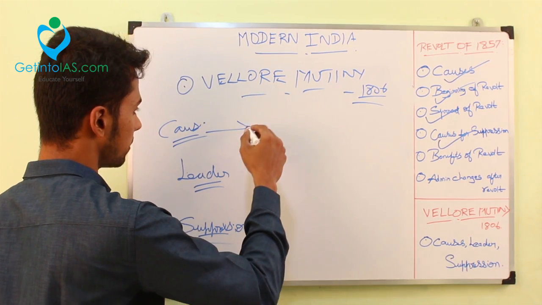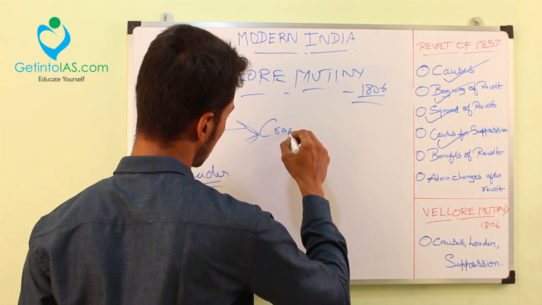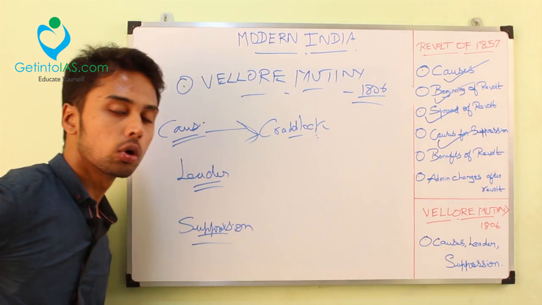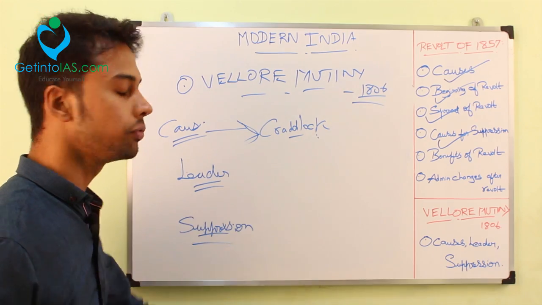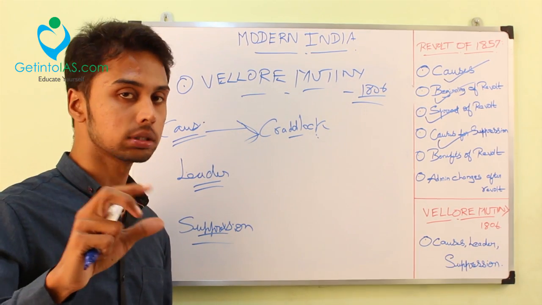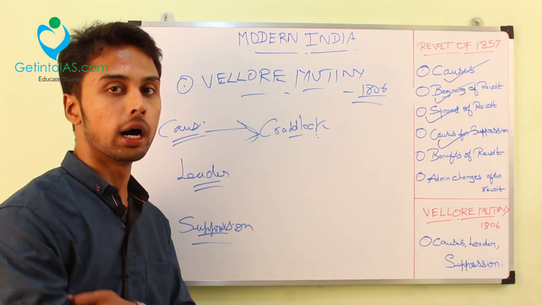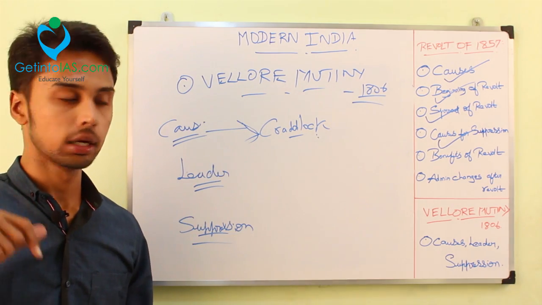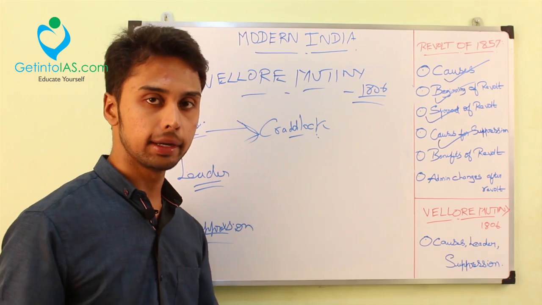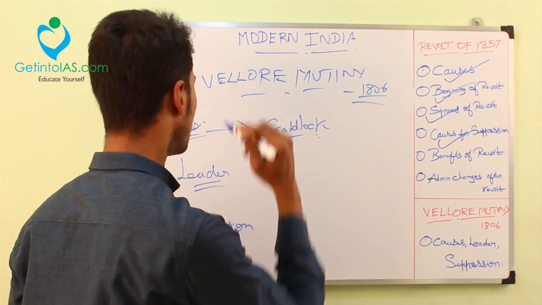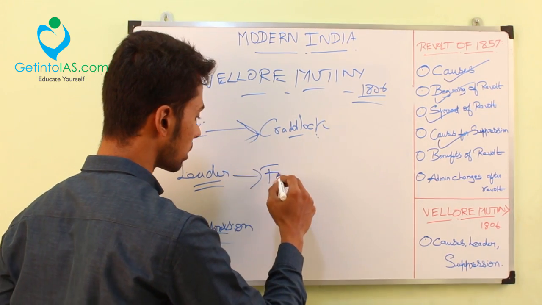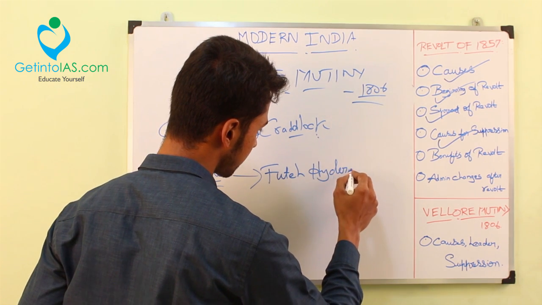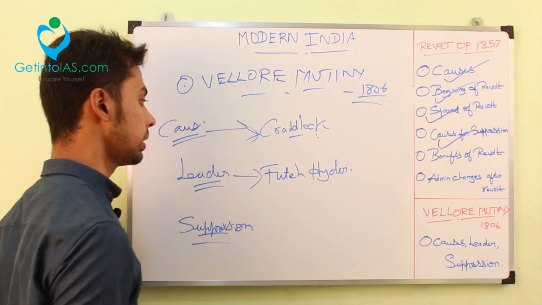The cause is a personality called Cradock. He is the official who encouraged the Indian soldiers to wear a hat. This hat idea was taken from the European soldiers. Earlier the Sikhs and others used to wear turbans; the turbans were replaced by the hat. This discriminated against Indian belief, and the revolt started in Vellore. The leader is Futteh Haidar, who is the son of Tipu Sultan, the Mysore Raja.